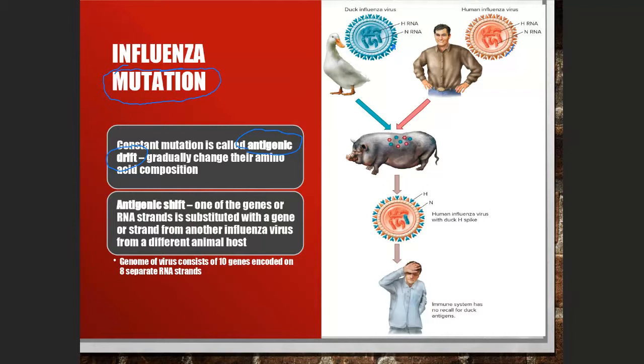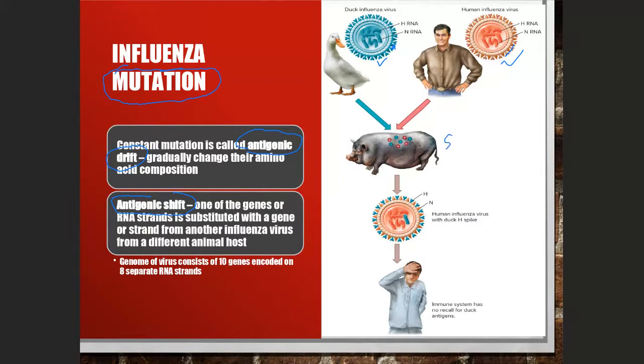The second mutation is called the antigenic shift. It means that they are actually able to shift or change the RNA from one virus to another virus. For example, here, this is a bird flu virus. This is the avian virus, which is the one that attacks birds, and this is the human virus. There are two viruses over here, bird viruses and human flu viruses. And then they are actually able to infect the same animal.